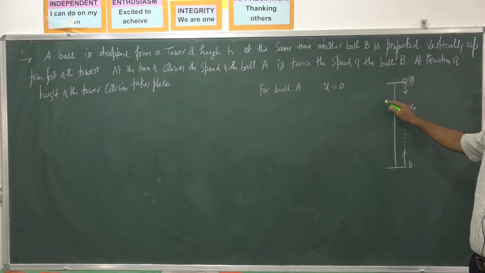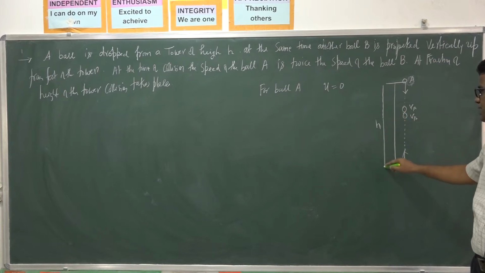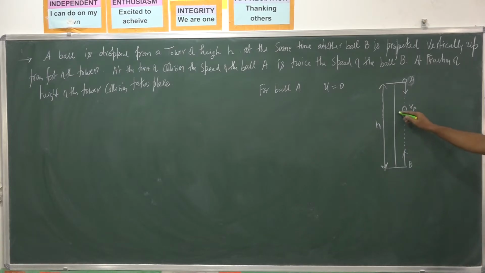Height of the tower is h. We don't know where collision takes place. Let us assume collision takes place at a distance x from the ground.